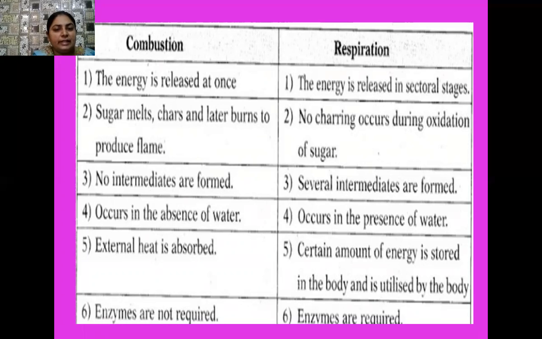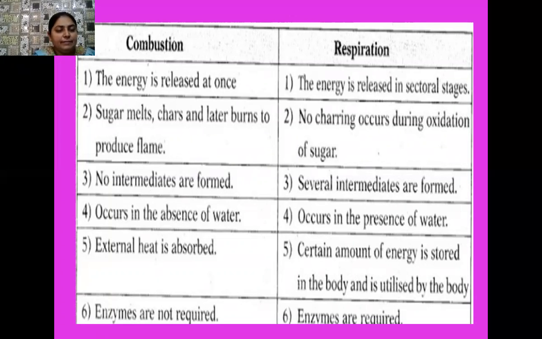The energy is released at once in combustion, but the energy is released in sequential stages in case of respiration. Then in combustion, sugar first melts, then chars, and later burns to produce flame. Whereas in respiration, no charring occurs during oxidation of sugars. In combustion, no intermediates are formed, whereas in respiration, several intermediates are formed.